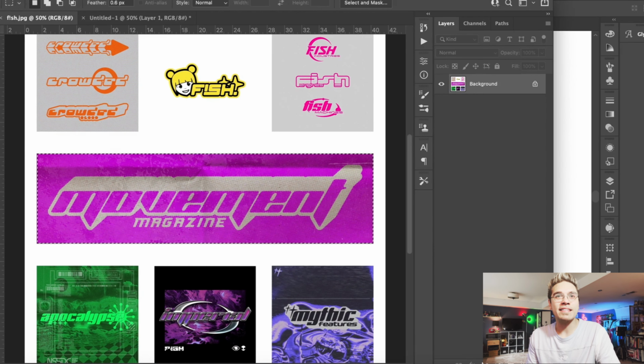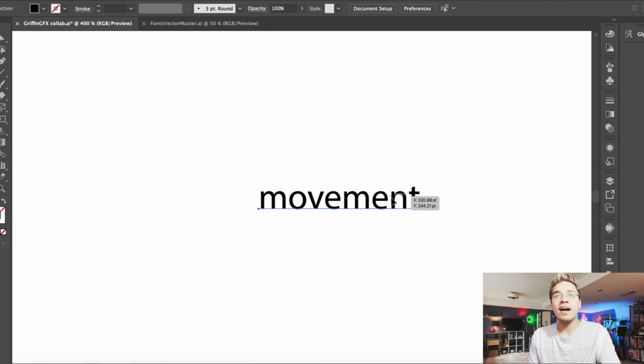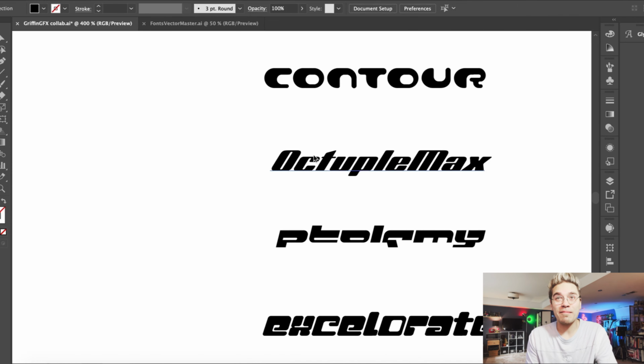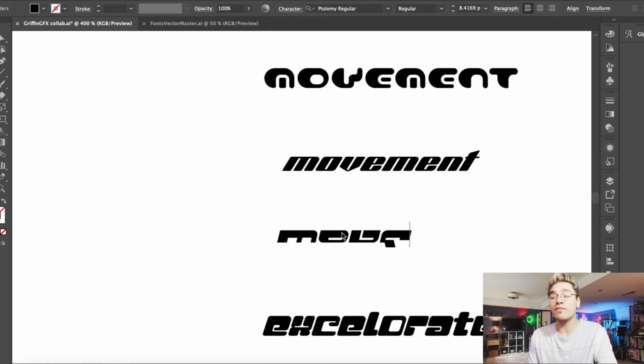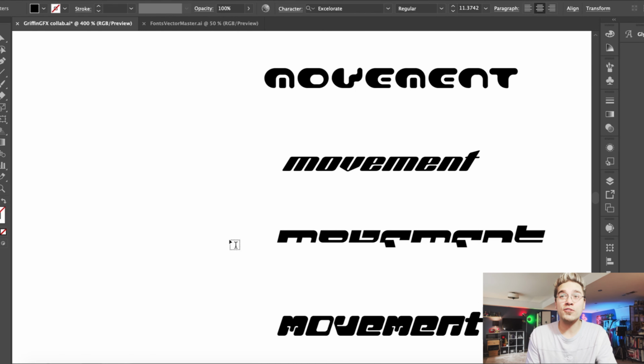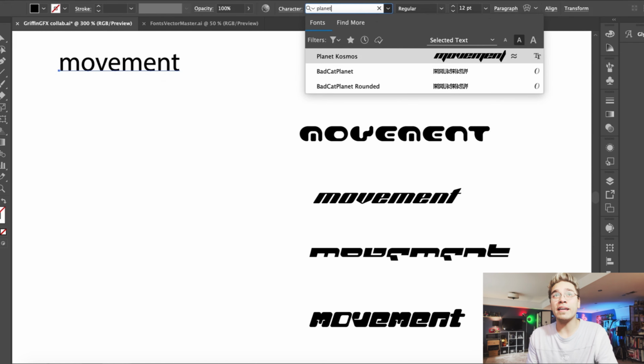So, Movement magazine. I really like the way that this one was handled. I like the color scheme, the sort of texture that's been added there. I like the Planet Cosmos font. I'm not gonna lie, it's cool. I know it's overused, I still like it. But because it's overused, maybe we could find a different font that works just as well. So we're just playing around with some other fonts that are in that same lane.